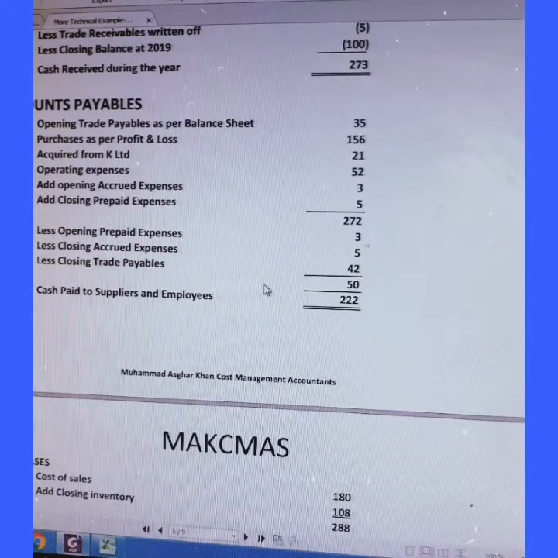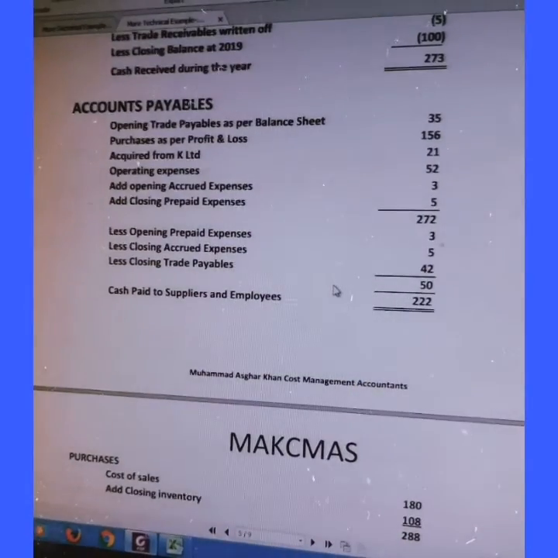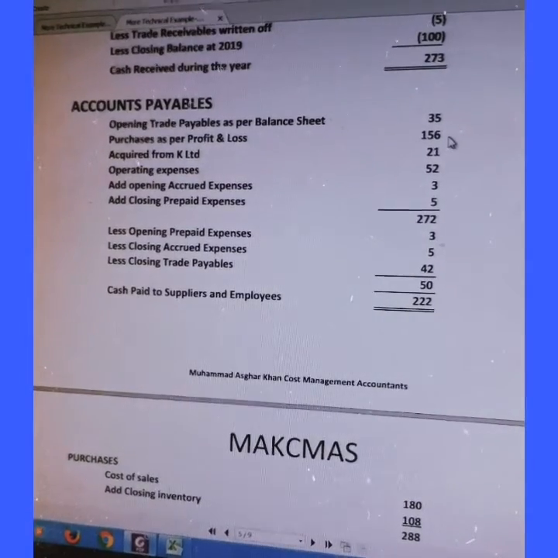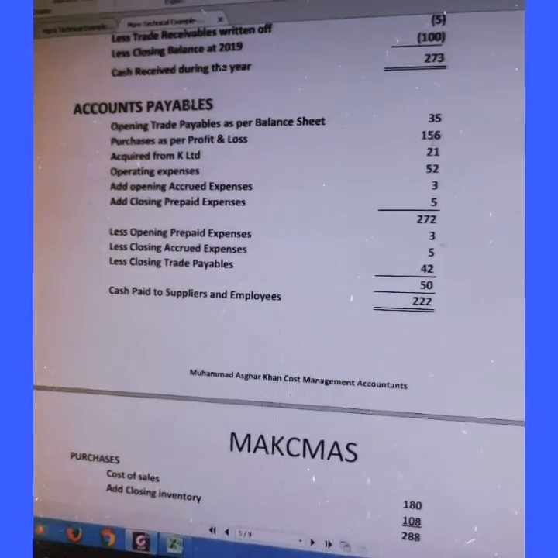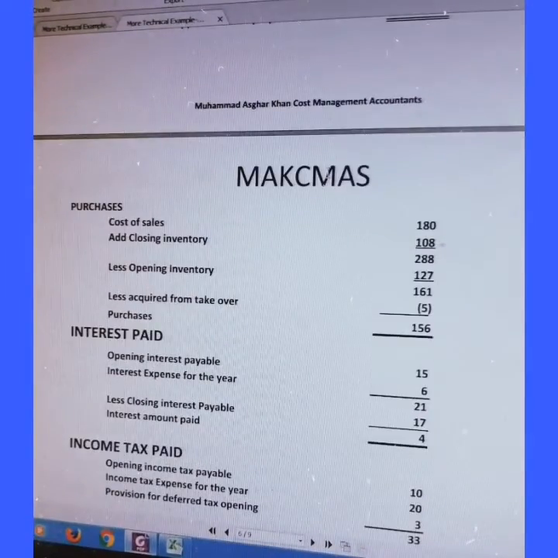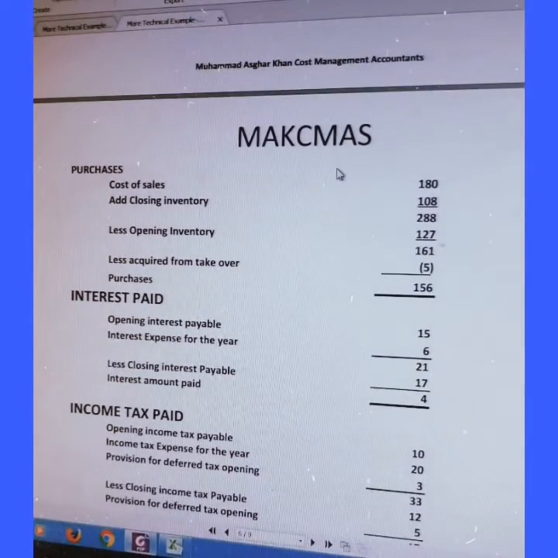Accounts payable: opening trade payable as per balance sheet is 35, purchases as per profit and loss account 156. 156 is calculated because there is no separate data of purchases; they have given the total cost of sales, 180.